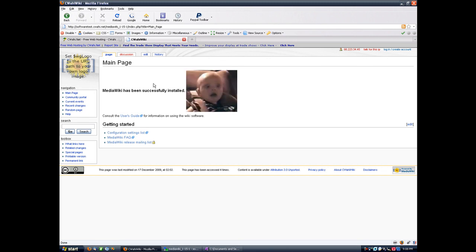Any other customizations you want to make to MediaWiki or its skins are done just like any other MediaWiki host. So, good luck and have fun.